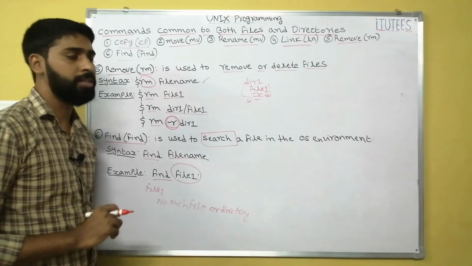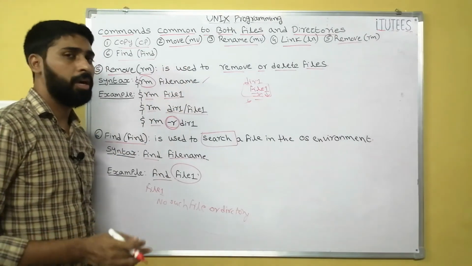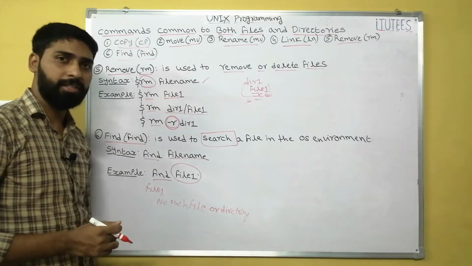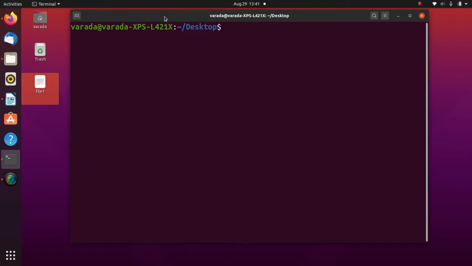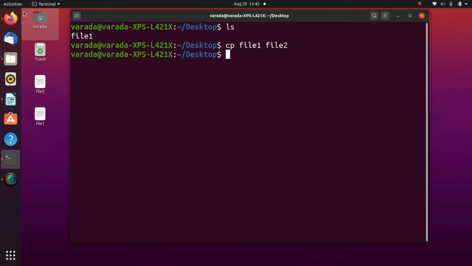I hope you all understand the commands common to both files and directories. So now we see the execution of the cp command, copy. On the desktop I have file 1. Now I copy this file 1 to file 2. If you observe, another file, file 2, is automatically created here.